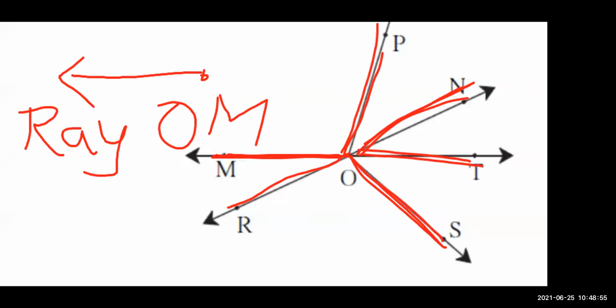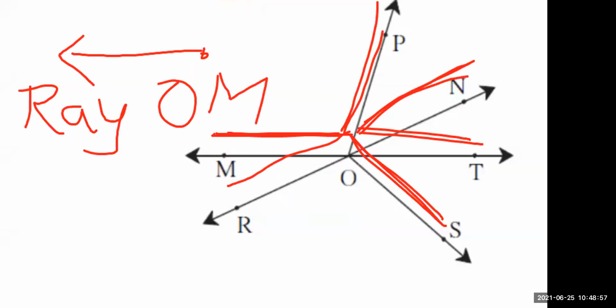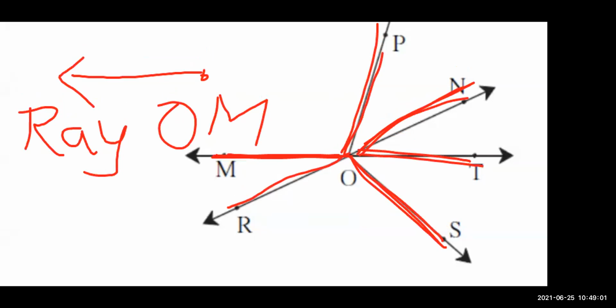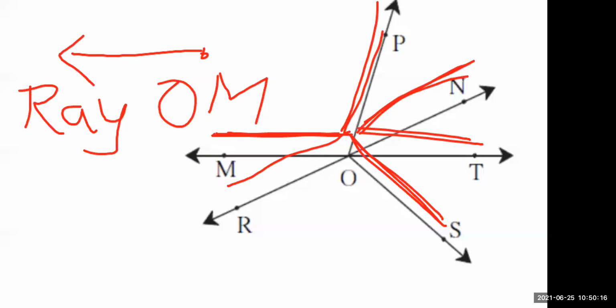Next. Is there a next ray after OP? No. Very good. So total how many rays are there? Count and tell me. Very good. Total there are 6 rays.